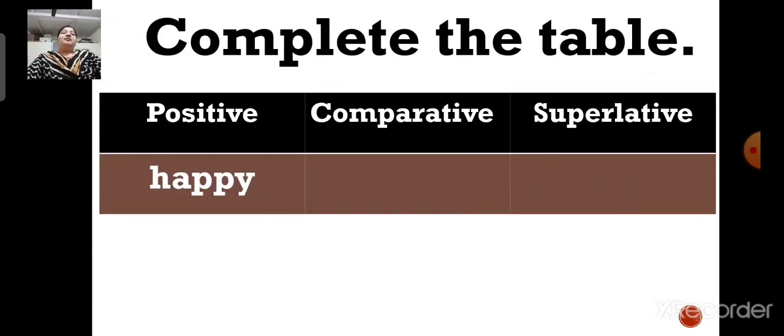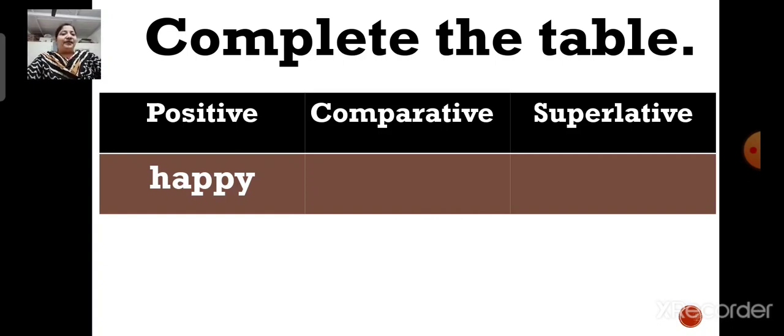Now here, the word is happy. And the word happy is a positive degree. Now, you have to tell me the comparative and the superlative degree of the word happy. So children, what will be the comparative degree of the word happy? Yes, you are correct.